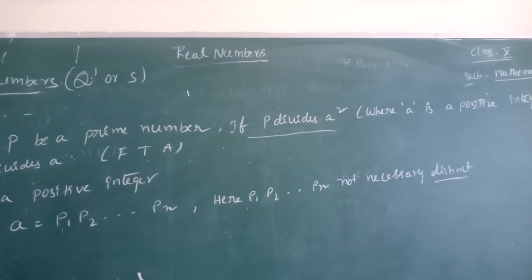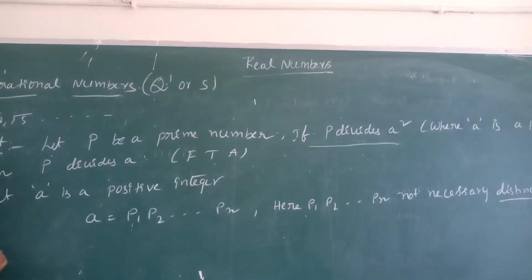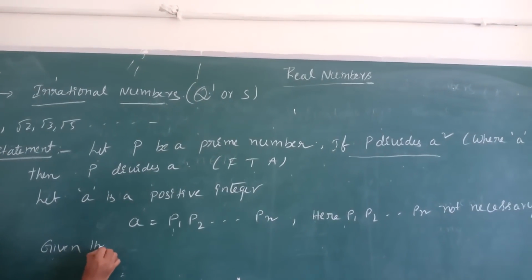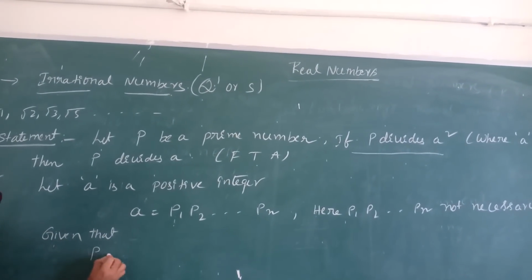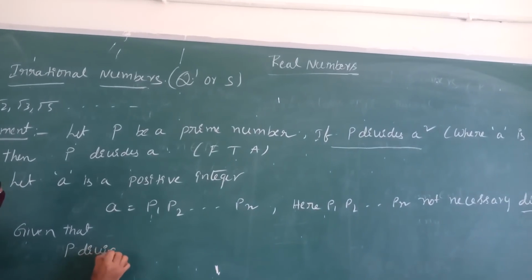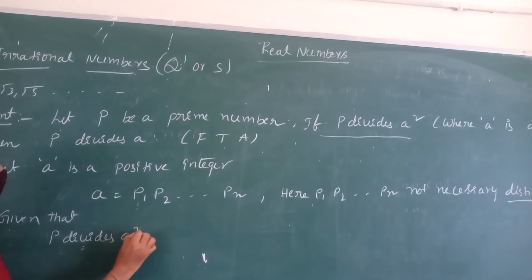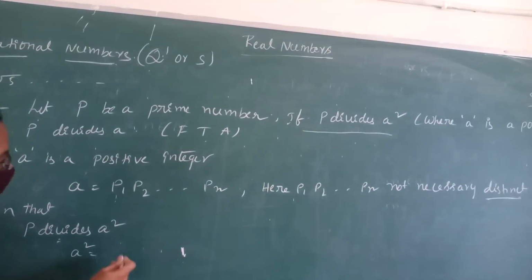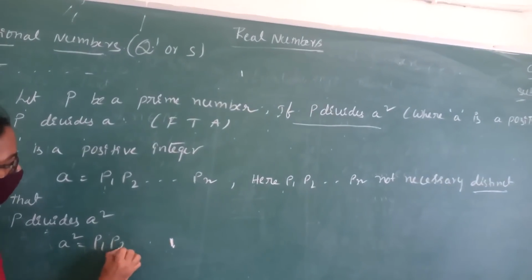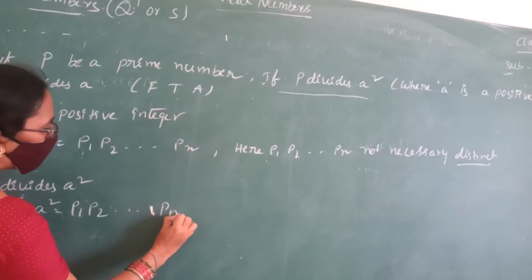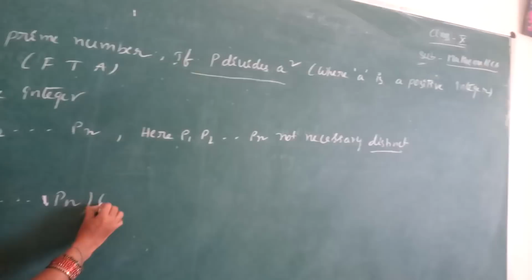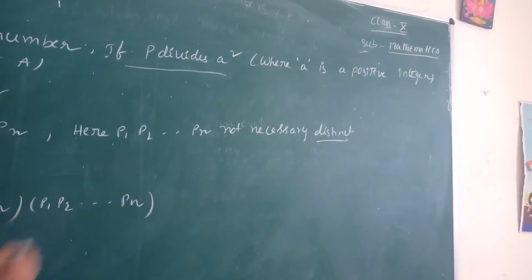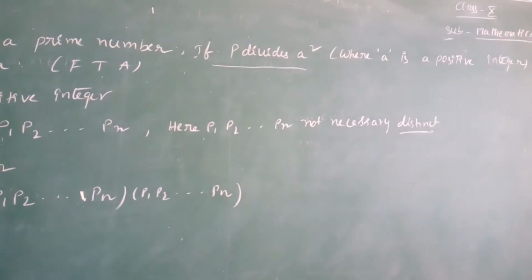P divides A square. So A square equals P1, P2 and so on Pn times P1, P2 and so on Pn.